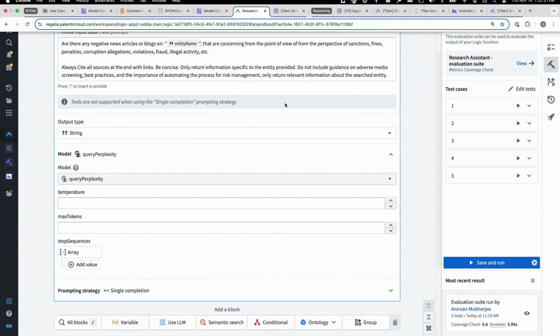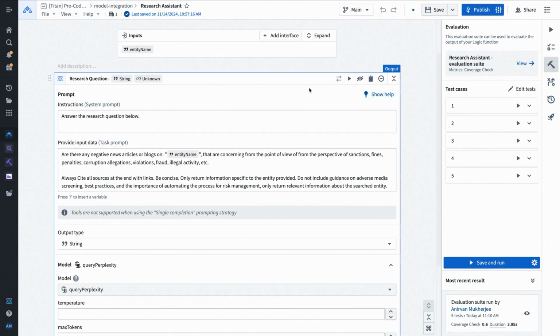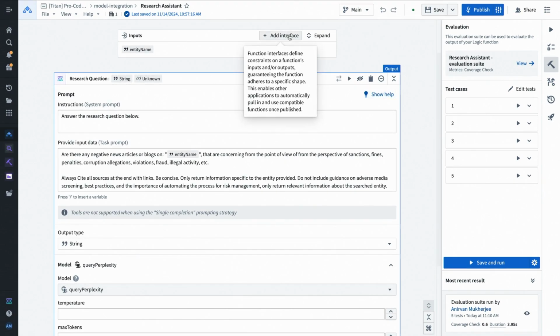Maybe one last call out I'll make here is you can do this no code as well. So there's an add interface functionality in AIP Logic. So I did this in a code-based way, but you'll be able to, within Logic, meet different interfaces as well.